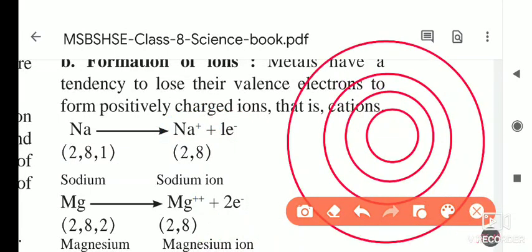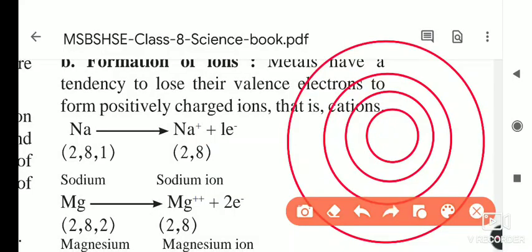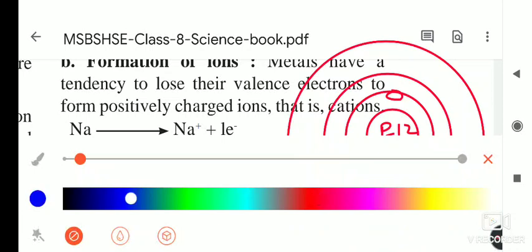Now we will study magnesium. As you know, magnesium's atomic number is 12. So it has 12 protons and 12 neutrons. And the electronic configuration will be 2 8 2. Always 2 electrons will enter the first orbit.